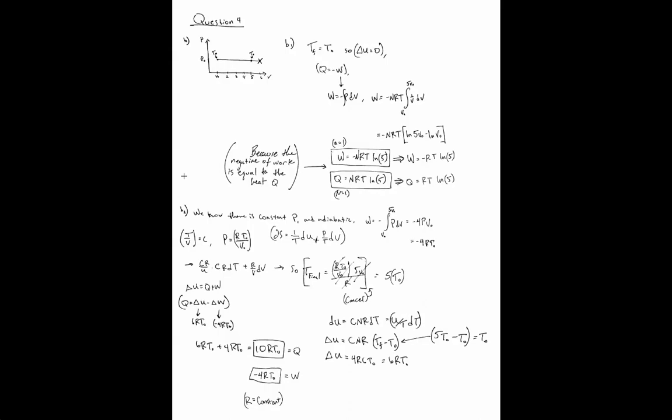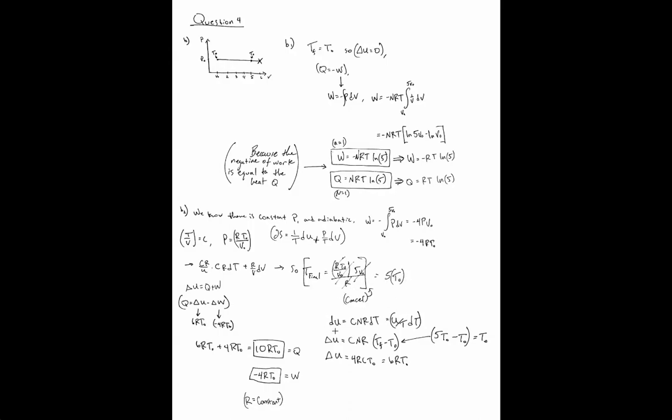And then for B, we want to know what work and heat would be in the situation of pressure being constant and an adiabatic situation. We know that work is still the same, negative integral from V naught to V of P dV, which ends up being negative 4 RT naught. And then we know, because of these equations, that the final temperature is going to equal this whole hullabaloo, but a lot of things cancel, so it just ends up being 5 times T naught.